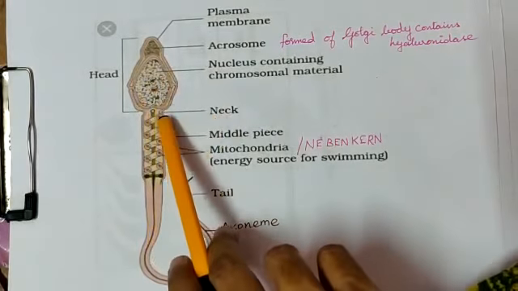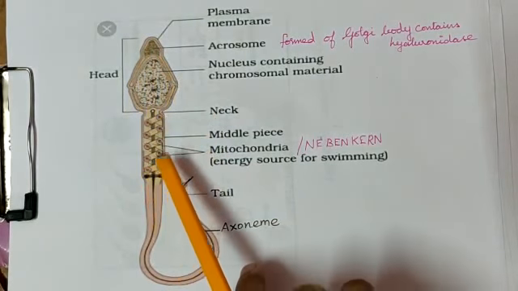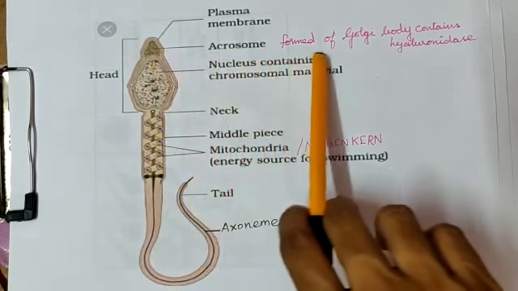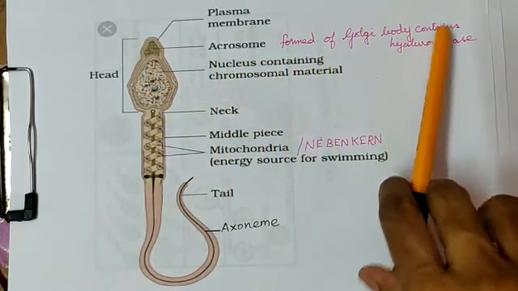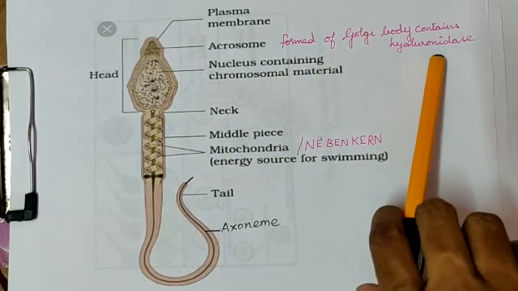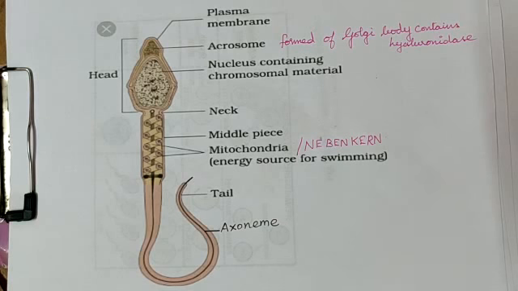This has a head. The head has an outer covering of plasma membrane, and inside this there is the acrosome formed of Golgi bodies, which contains hyaluronidase, the enzyme, to penetrate the ova. It releases proteolytic enzymes to penetrate into the ova.